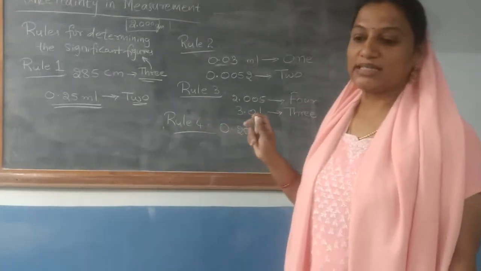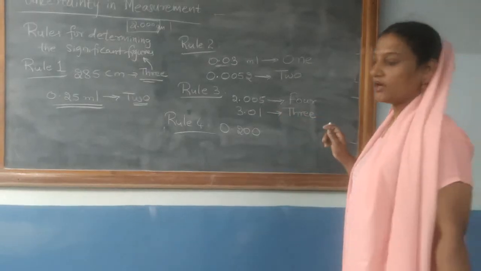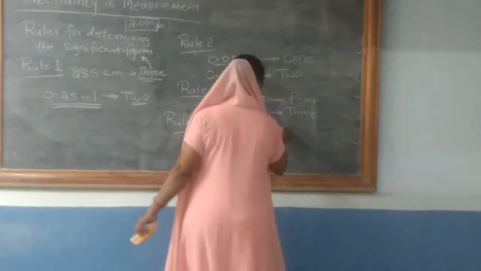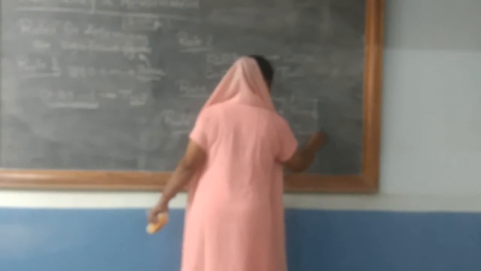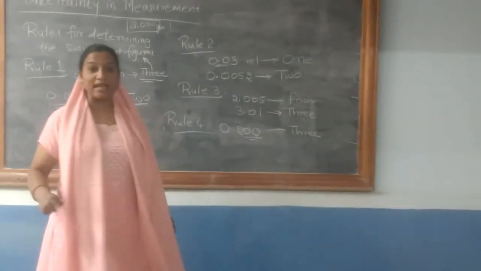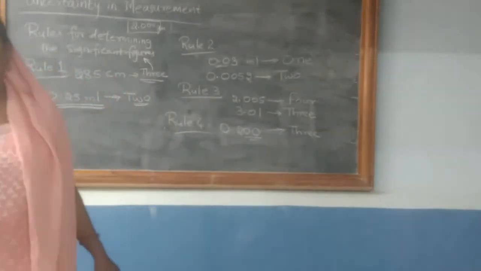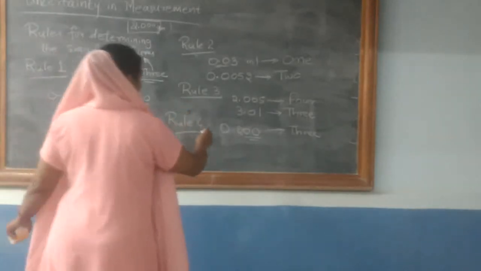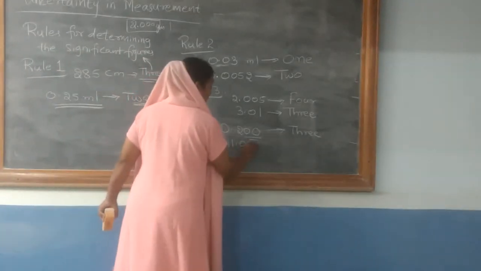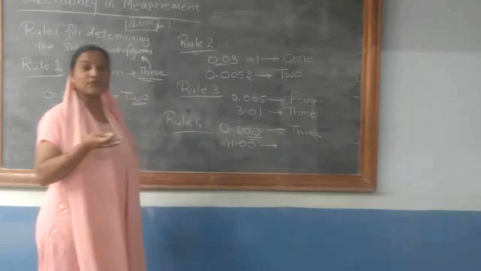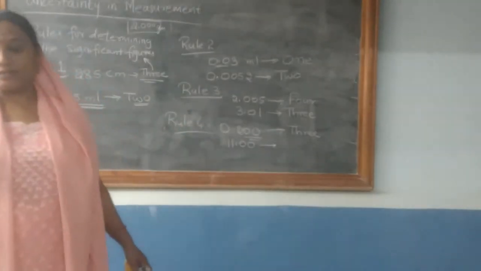So in this particular example 0.200, there are totally three significant figures because they are present on the right side of the decimal point. One more example, I will take 11.00. Now there are two zeros which are present on the right side of the decimal point.